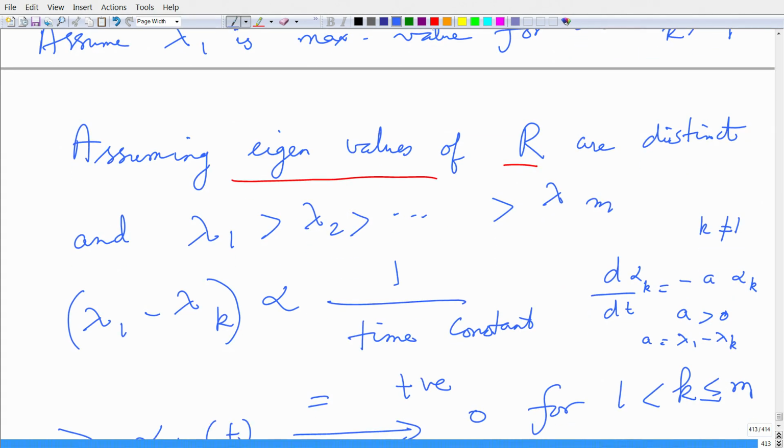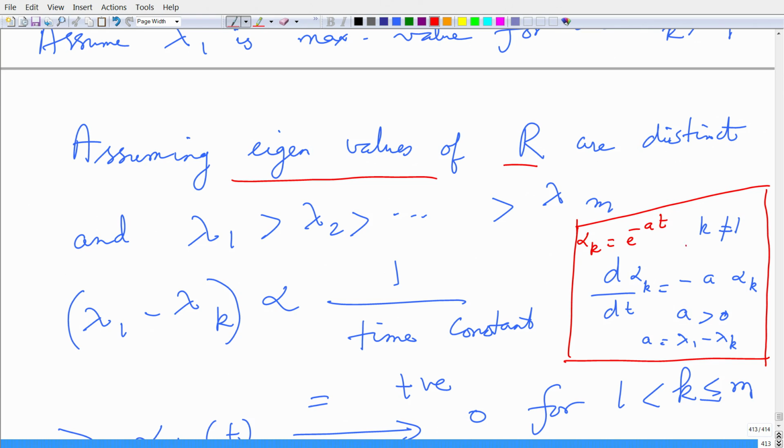Let us just focus on this box that I have here on the right hand side. Now, this is a simple linear differential equation whose solution is alpha k equal to e power minus a times t, subject to some initial condition. Now, let me put the time variable here as well.